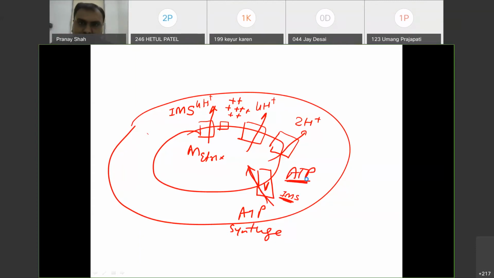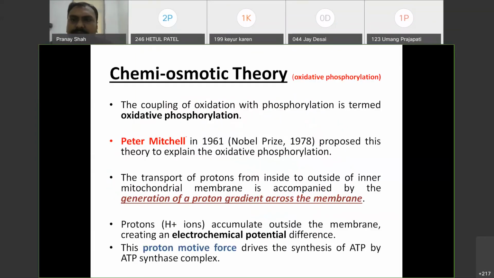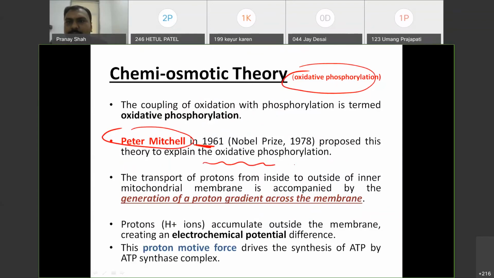Now this is very important. That is called oxidative phosphorylation. That means coupling of oxidation. What will be the oxidation? During the electron transport chain, as electrons flow from complex 1 to 3 to 4, whatever oxidation reaction takes place is coupled with the phosphorylation. That means formation of ATP. So Peter Mitchell in 1961 first proposed this oxidative phosphorylation.